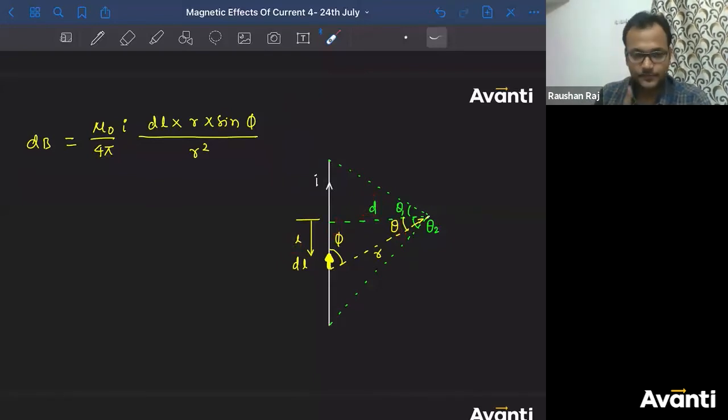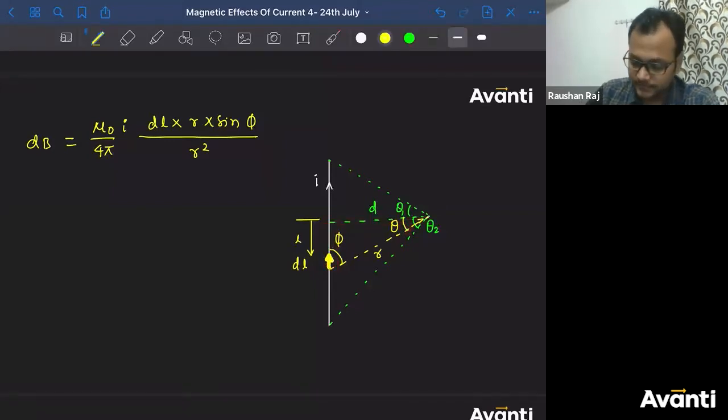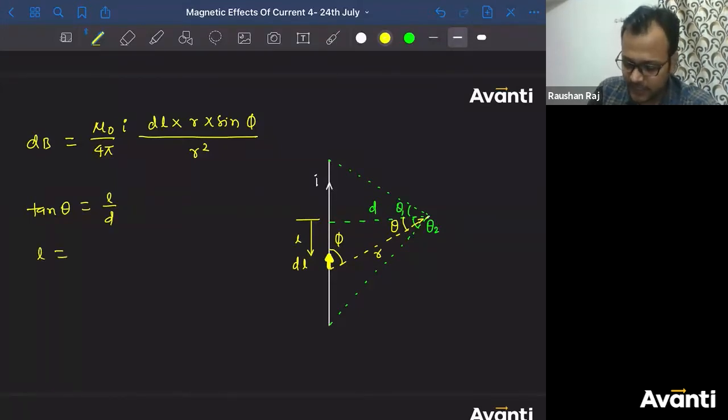For this theta, this is the perpendicular or opposite side, and this is the adjacent or base. So I can say L will be equal to D into tan theta.